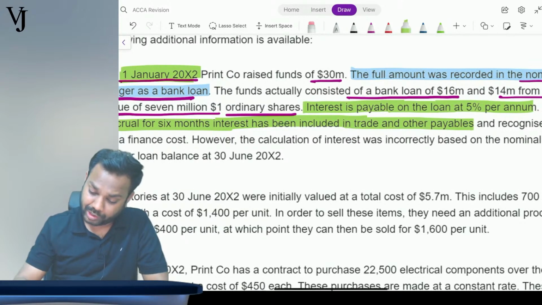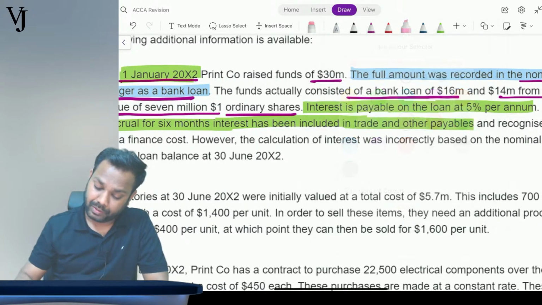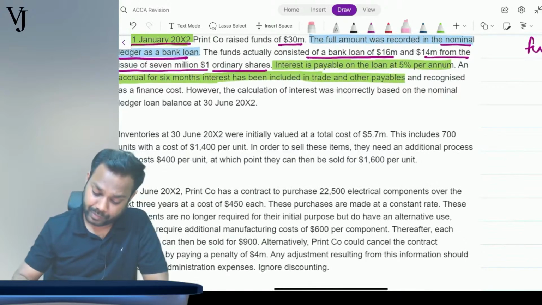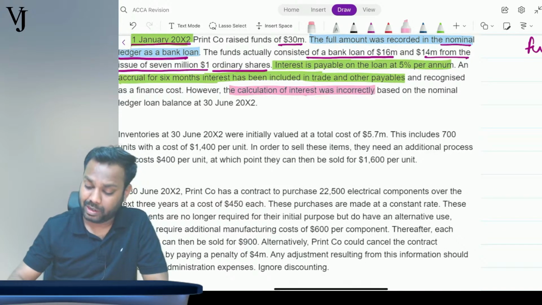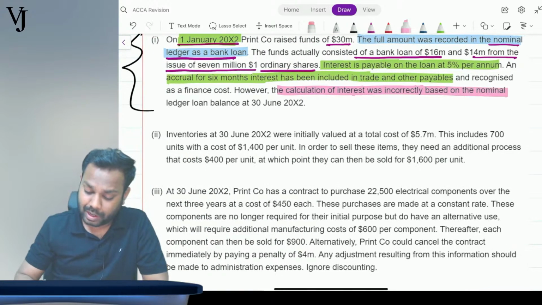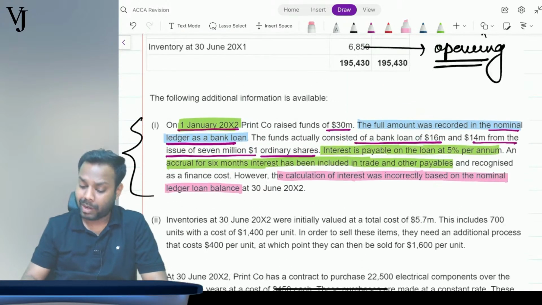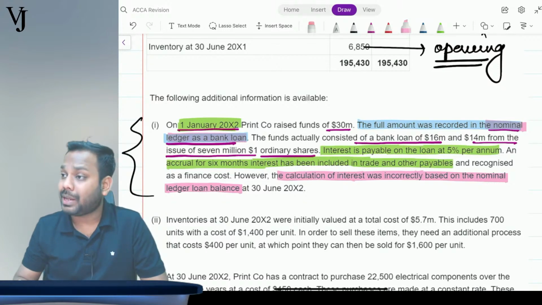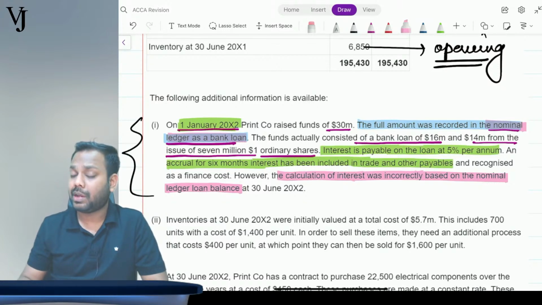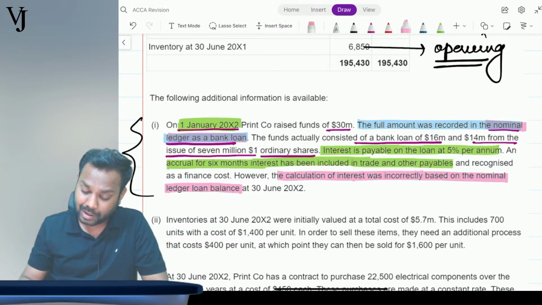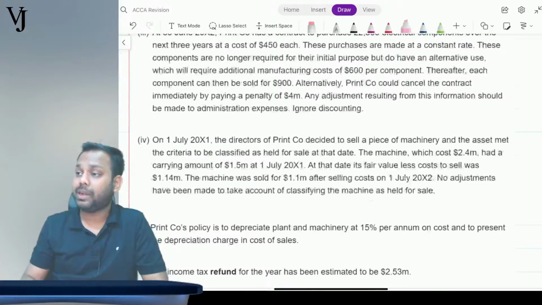The calculation of interest was incorrectly based on the nominal ledger loan balance. And what was the nominal ledger loan balance? The nominal ledger bank loan balance was 30 million.